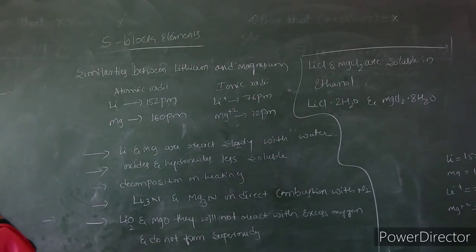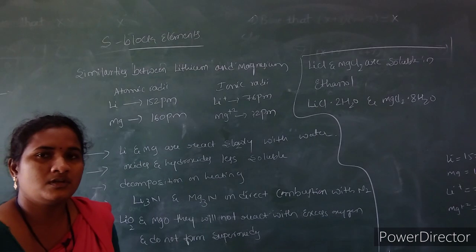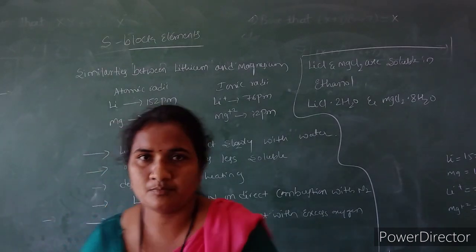So the last is the carbonates of lithium and magnesium decompose easily on heating to form oxides and carbon dioxide. But solid hydrogen carbonates are not formed in both lithium as well as magnesium.